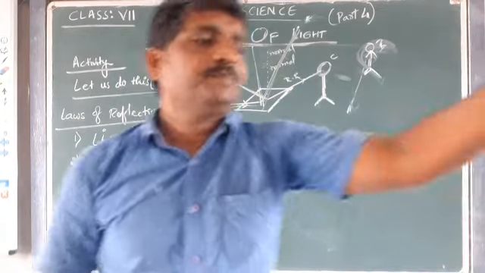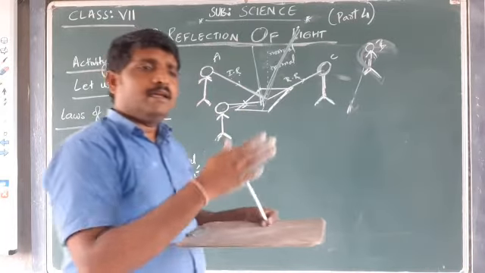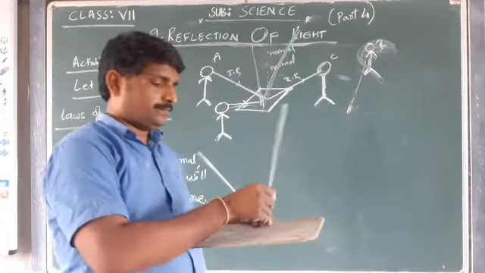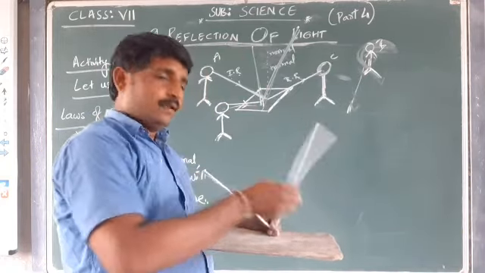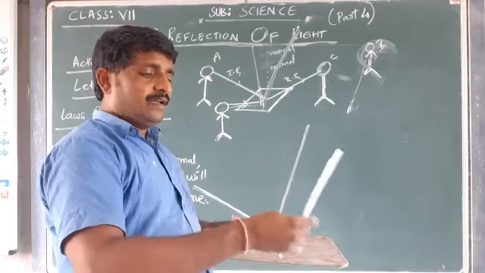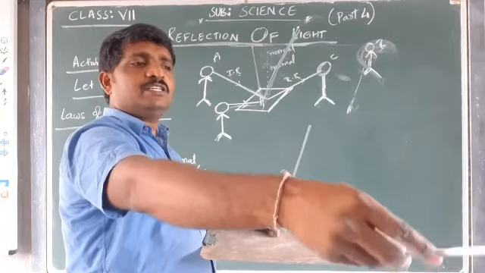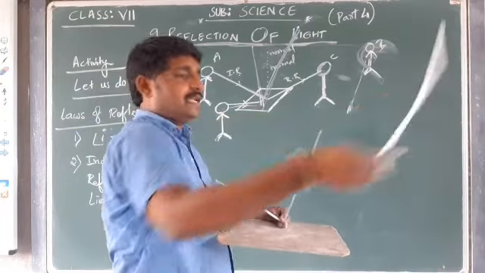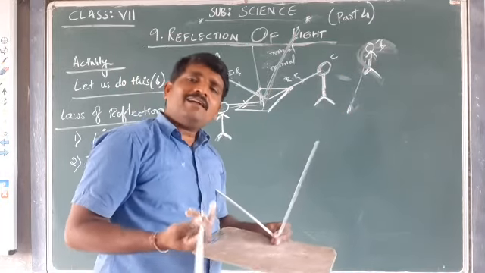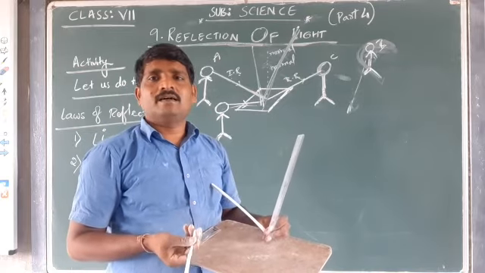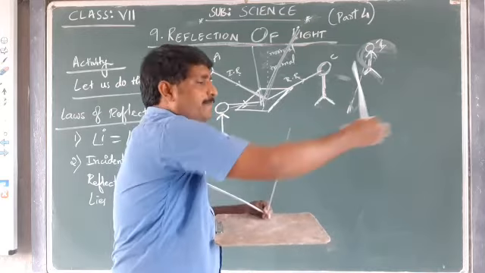Okay, what does it mean? See, if you take it in the mirror, this is the incident ray and the normal. The incident ray and normal, and the reflected ray should be in the same plane. The incident ray is here, the normal is here, and the reflected ray is going that side, which is not reaching the person. If someone is standing at this place, where the person is, I cannot get the image of that person. He cannot get the image of me because he is not in my plane; he should be in the same plane.